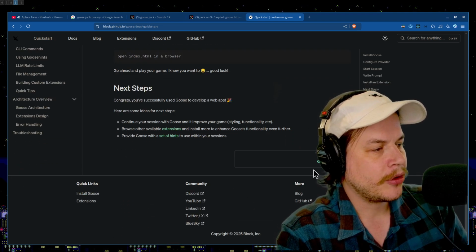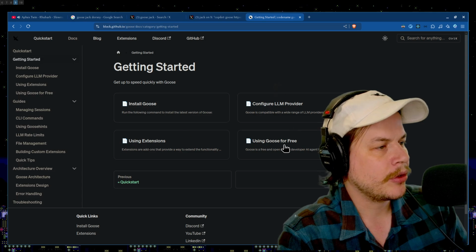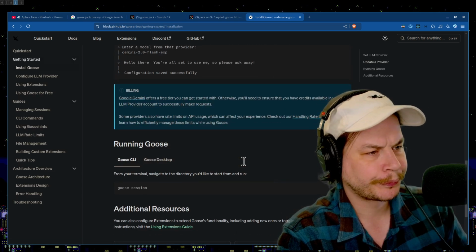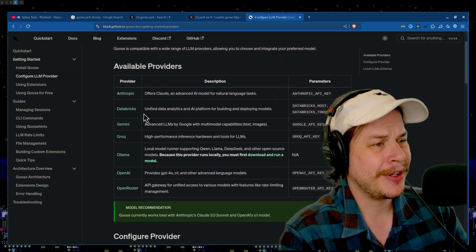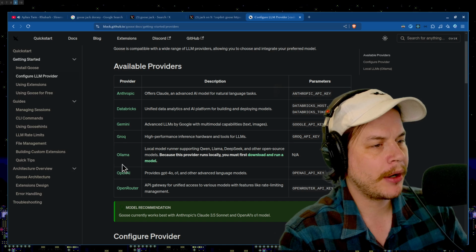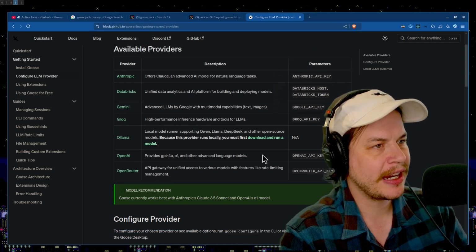Okay, you can configure it. You could do some different LLM providers. You could do one locally. Okay, great. Okay, cool. Here's where they're trying to set you up with Databricks. Wow, Databricks still around. OpenRouter, OpenAI, Ollama, Grok, Gemini, Databricks, Anthropic.